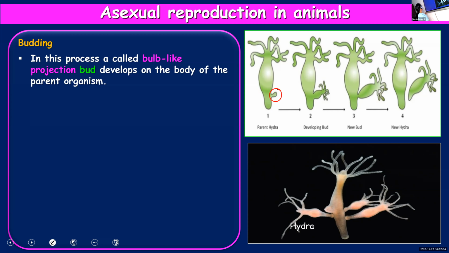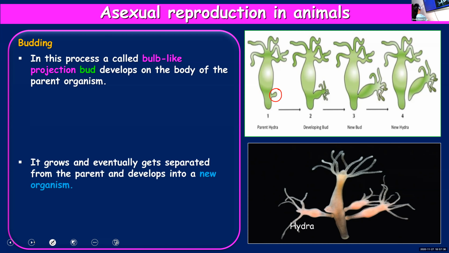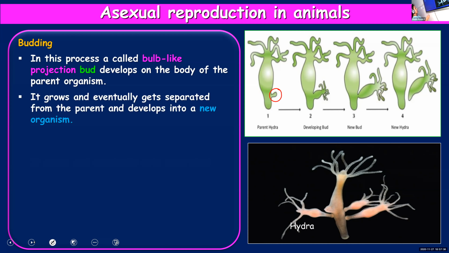Hydra is an aquatic organism, and a small bulb-like projection will appear on the body of the parent organism. And then what happens? It will grow. You can see in the second figure, the bud is growing, and later it will develop into a new organism. In the beginning, you cannot find any tentacles here. Tentacles are the structures present in hydra which help them capture food particles, movement, etc.